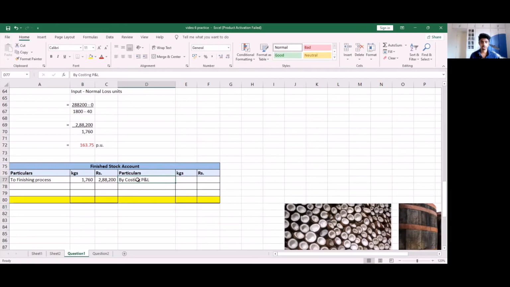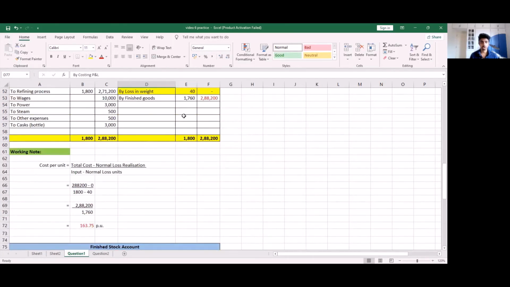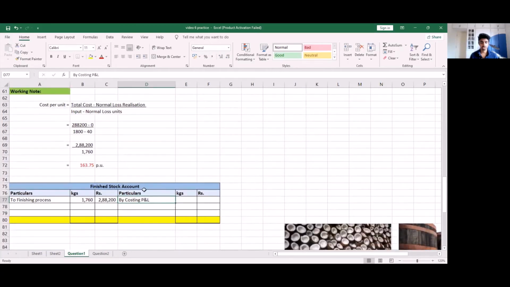So these being our costs will be shown on the debit side. As mentioned, all of these are our costs. So here, this cost is being transferred from our finished stock to our costing P&L. So I'm simply going to copy these same values over here. So we have 1,760 and the amount as 2,88,200. With this, I'm going to total this account. And we are done with this question.